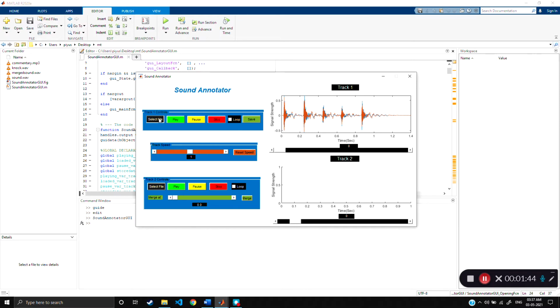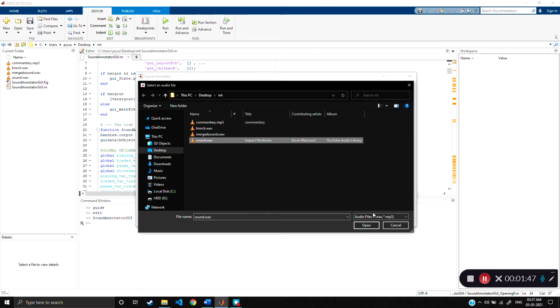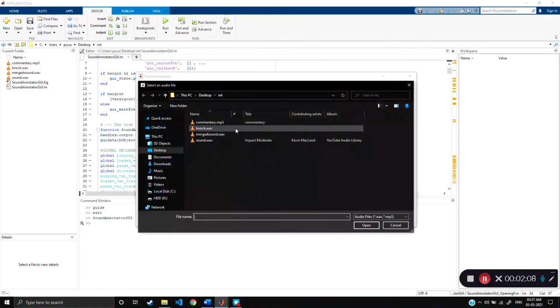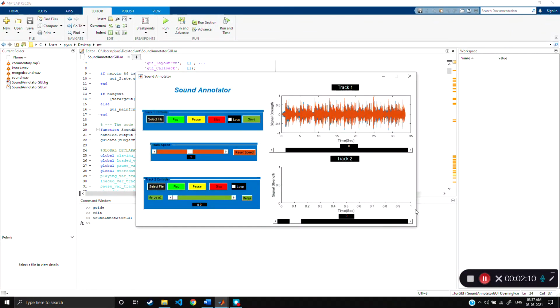So for now, let's select the match sound. It comes here. When we play it, okay. Now let's add a commentary sound in the track 2, then it will show here, and we can play. And we can decide at which point we want to merge using this.